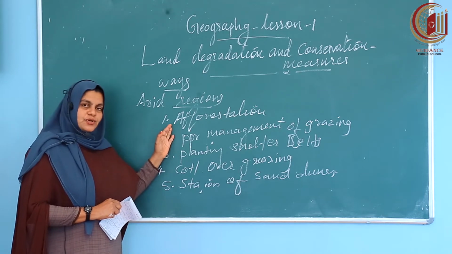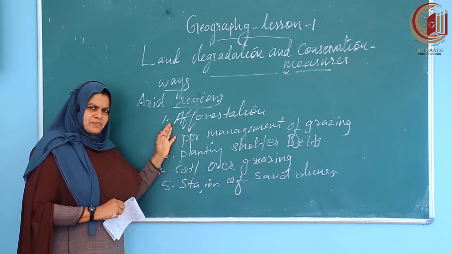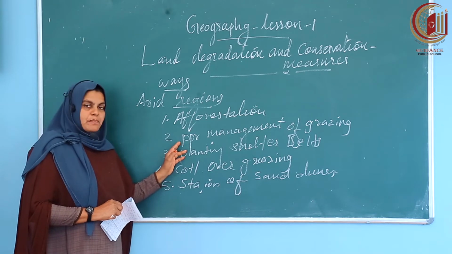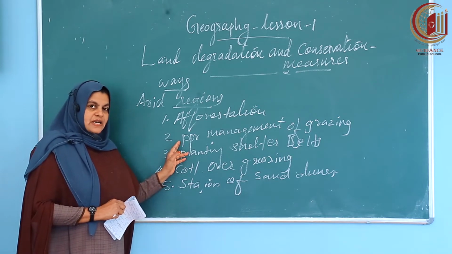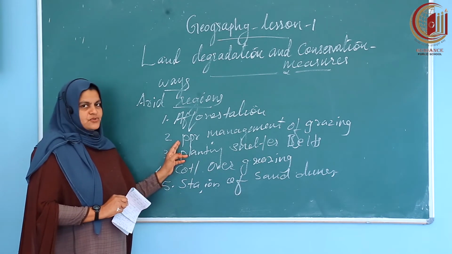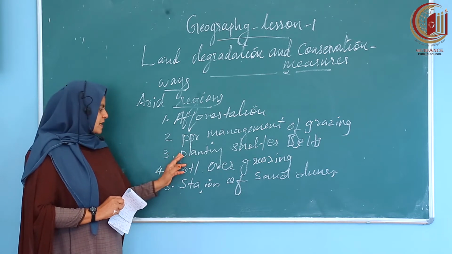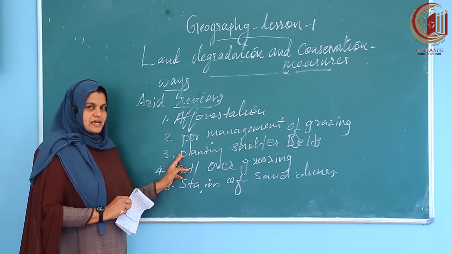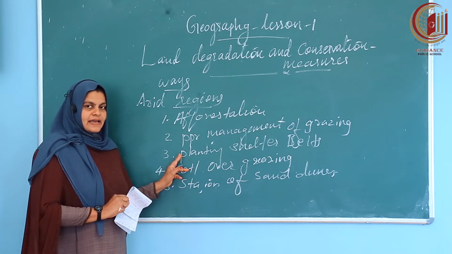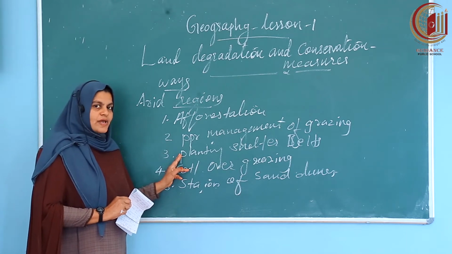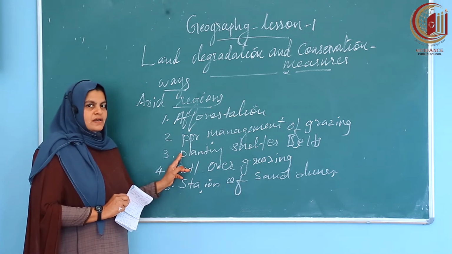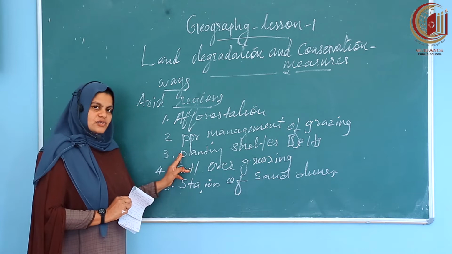First one, afforestation. You know that afforestation is planting of more trees and plants. So to some extent we can reduce the degradation of land. Next one, proper management of grazing. We know that we have a large family of cattle or livestock. So we have to feed them, but we have to control or manage it properly. Next one, planting shelter belt. You might have seen that in arid regions, especially desert or dry areas, the plants and trees are growing in rows. So it can control the soil degradation or the land degradation.